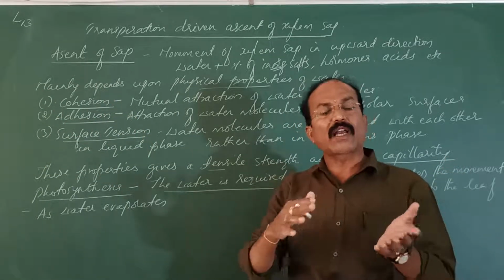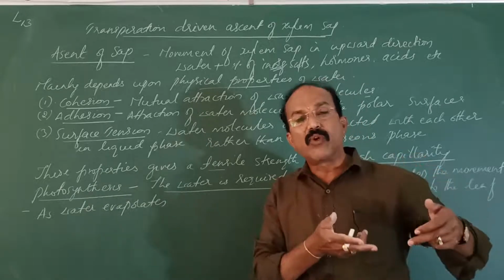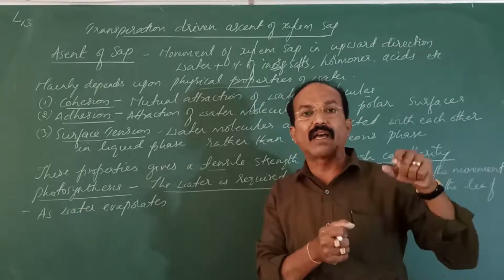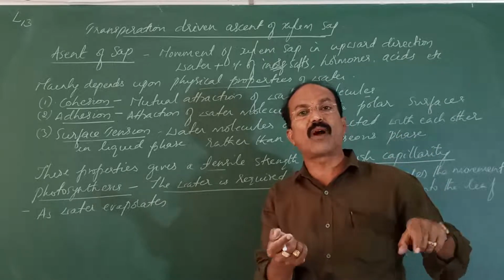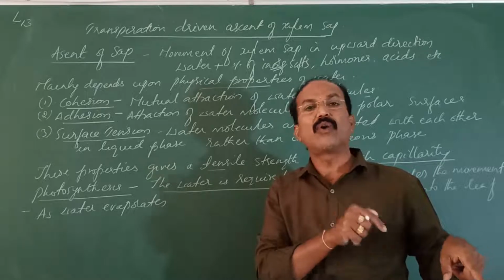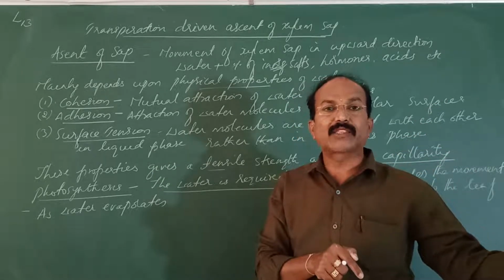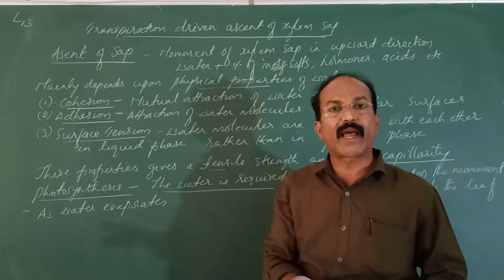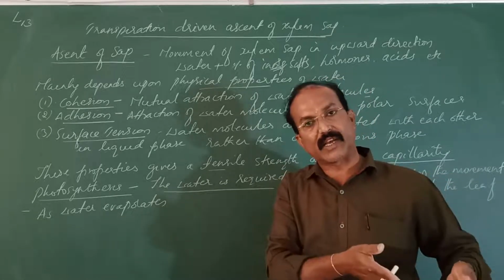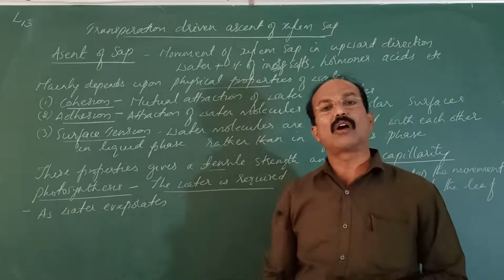When the water starts evaporating from the intercellular spaces, this force or this pulling effect that is created due to evaporation of water reaches the nearby xylem in the leaf, that is in the veins, and that tension is transferred to the next lower part of the xylem in the branches, and finally it reaches the stem, and finally that reaches the root. So the root starts absorbing the water.